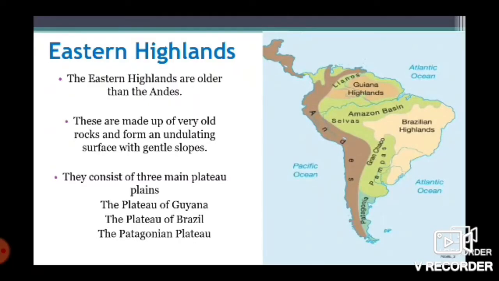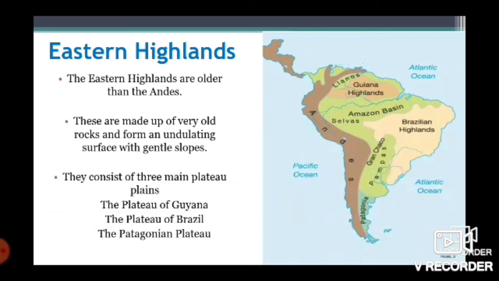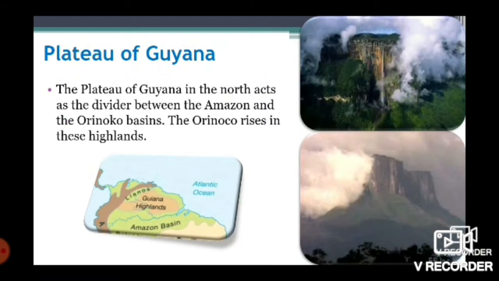Now the Eastern Highlands. In the Eastern Highlands, we will discuss the 3 main plateaus, that is the Guyana, Brazilian and Patagonian Plateau. Firstly, the Guyana Highlands or the Plateau of Guyana. It is situated to the north of the Amazon River or in the east of the Llanos. Llanos are the tropical grassland of Venezuela. These highlands are lower than the Brazilian highlands, or we can say their height is comparatively lower than the Brazilian highlands and Andes.